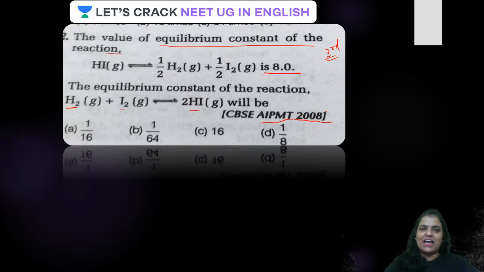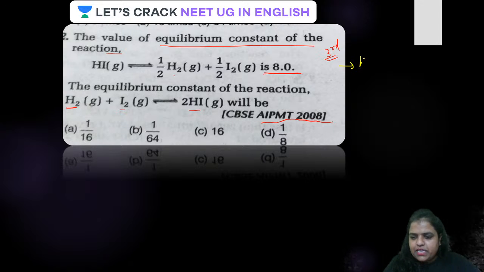Okay, guys, have a look at the screen now. So what is done here? Just it is reversed. Is that clear, guys? What we are going to do is HI is giving this. Let me take a yellow pen.